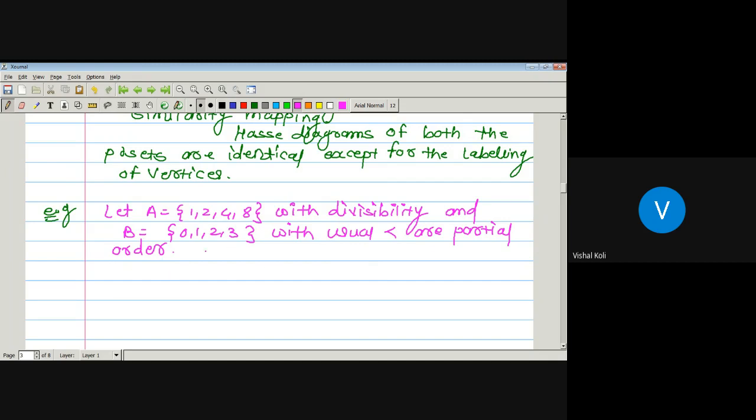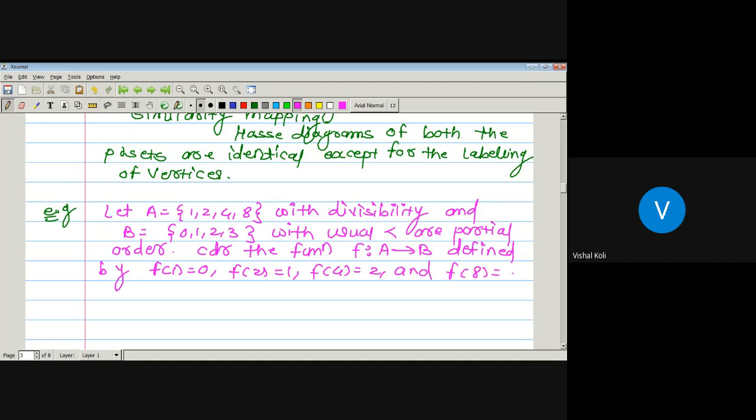Now consider the function f from capital A to B defined by f of 1 is equal to 0, f of 2 is equal to 1, f of 4 is equal to 2 and f of 8 is equal to 3.